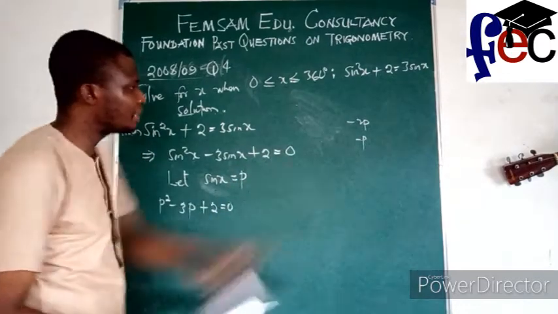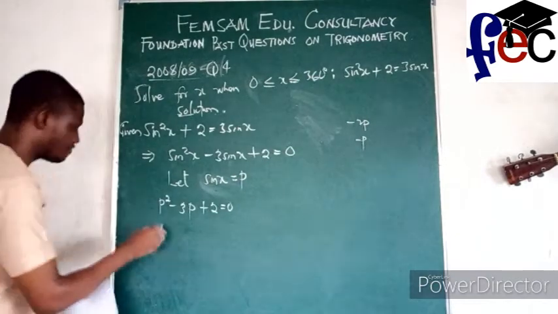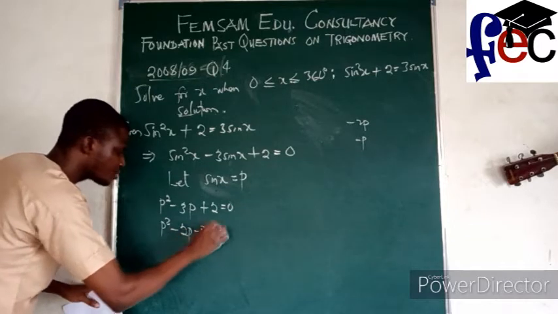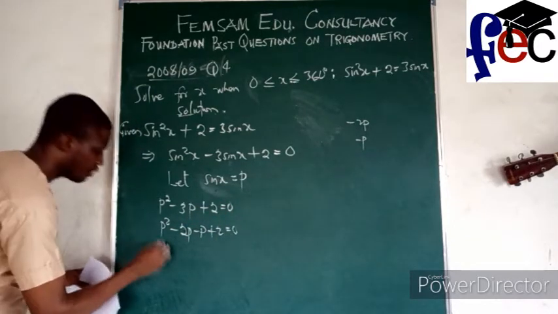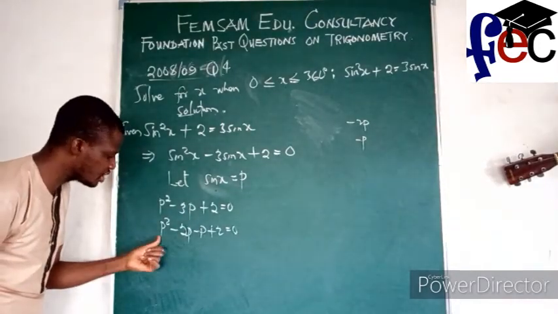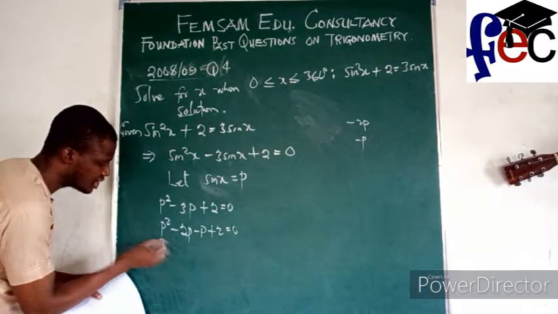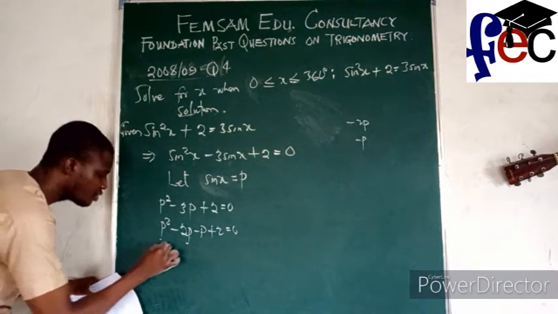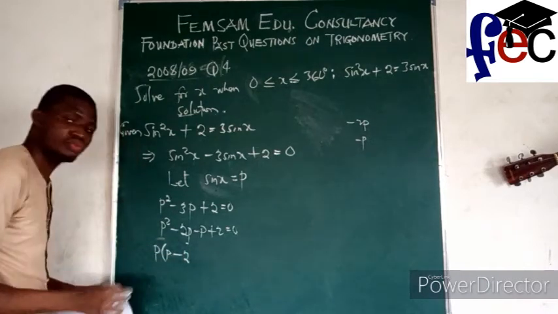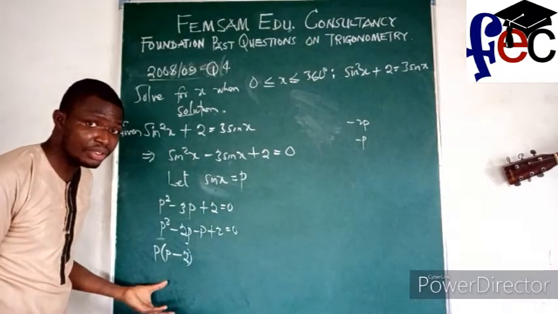Alright, so I can replace this minus 3p with these two factors. So this will give me p squared minus 2p minus p plus 2 equal to 0. So I can now factorize by grouping. Take them two by two, this and this, and this and this. What is the common factor between this term and this term? You will realize that it is p. So if I factor p out, I'll be left with p here, and 2 here. Then I check this. What is common? The only common factor is 1.